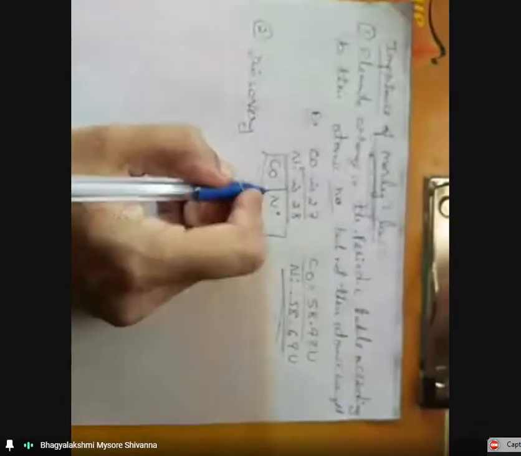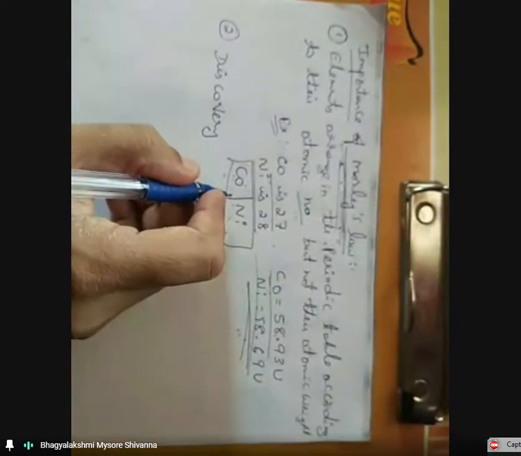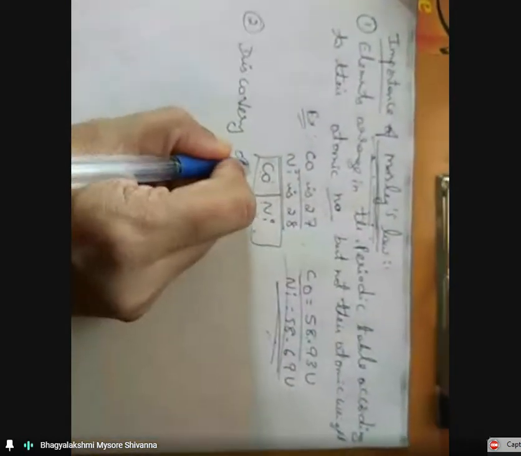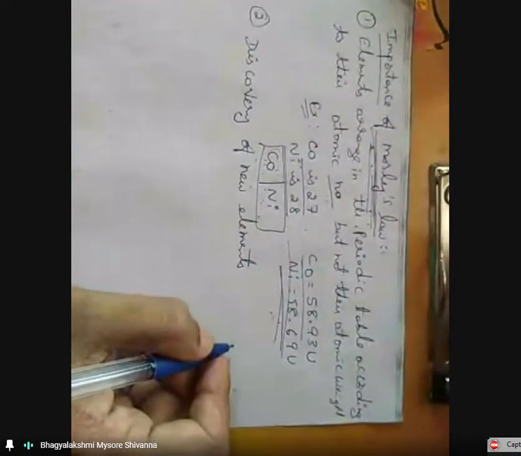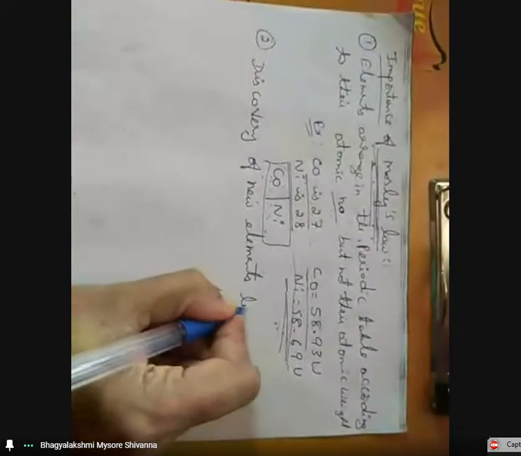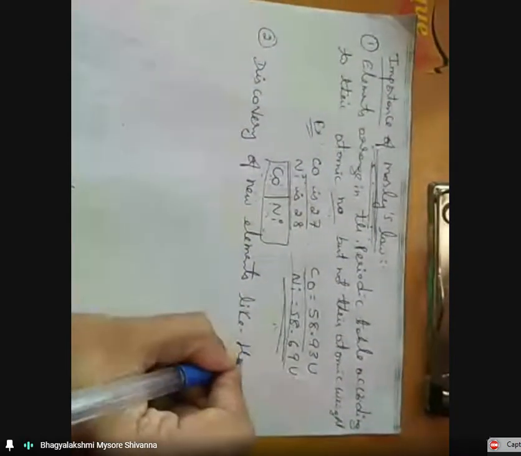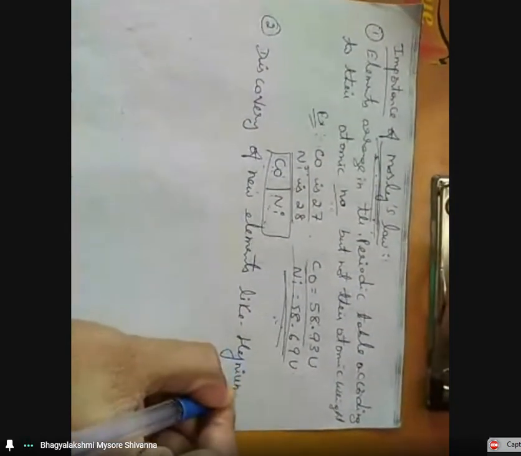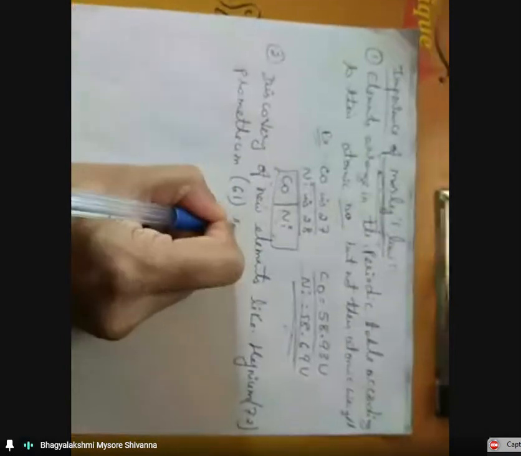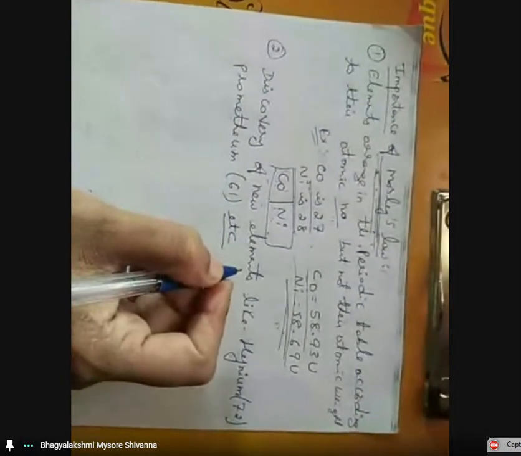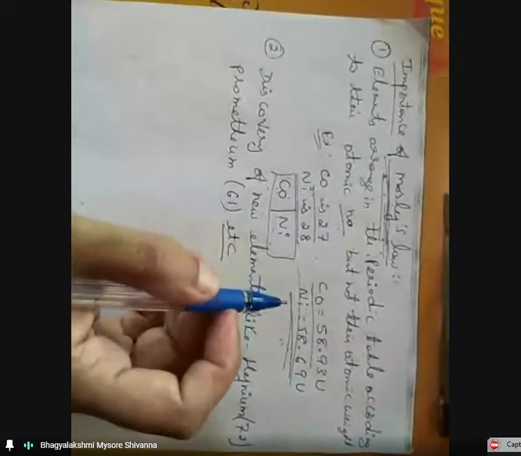So the second importance is discovery. It also helps in the discovery of the new elements, like, for example, hafnium, atomic number 72, promethium, atomic number 61, etc. So why we study the Moseley law is very important.